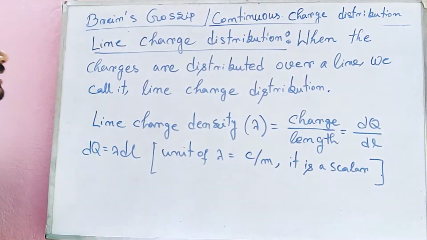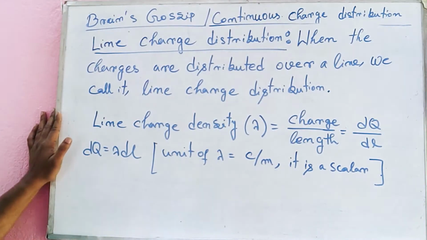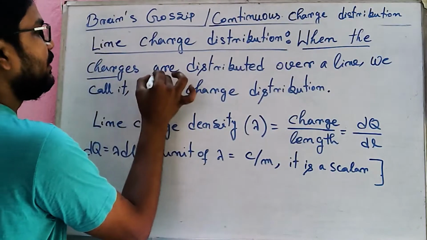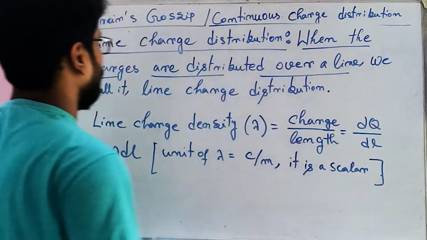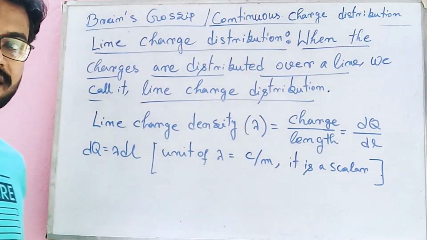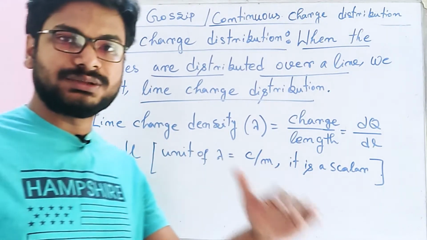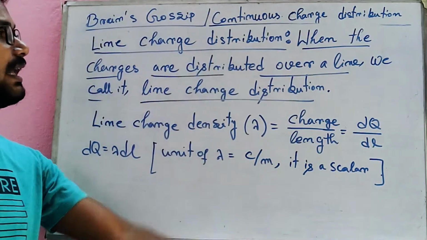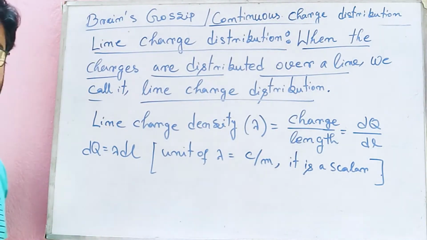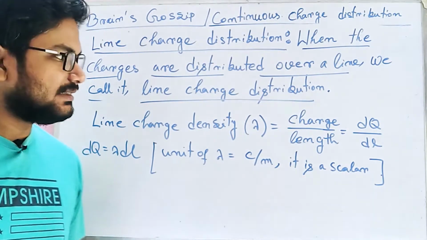अभी हम लोग जान लेंगे लाइन चार्ज डिस्ट्रीब्यूशन के बारे में। क्या है लाइन चार्ज डिस्ट्रीब्यूशन? When the charges are distributed over a line we call it line charge distribution. मतलब जब एक लाइन के बारे में हम लोग डिस्कशन करने वाले हैं, मतलब one dimensional distribution of charge, we call it line charge distribution. And in that case our target is to find out the line charge density.